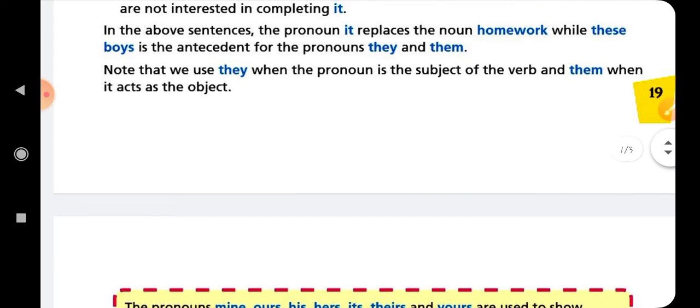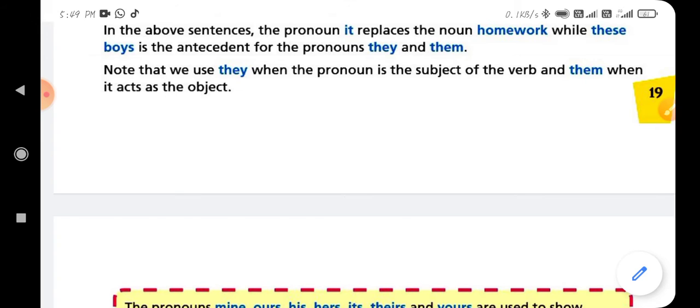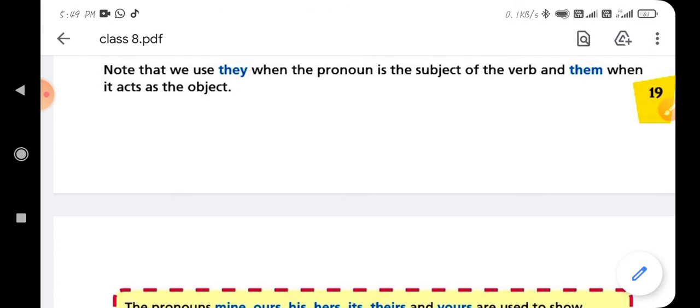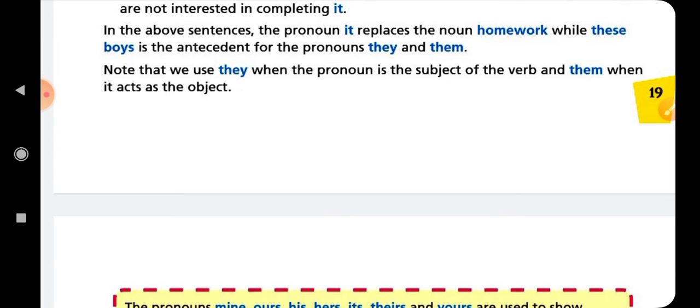Subjective pronoun, objective pronoun, first person, second person, and third person. Clear? In the first person, I and we; in the second person, you; and in the third person, he, she, it, and they. It is according to the person. And we can also use the subjective pronoun as singular and plural, like I is singular, we is plural, you is both singular and plural, he, she, it are singular, and they is plural. The same process applies to the object.